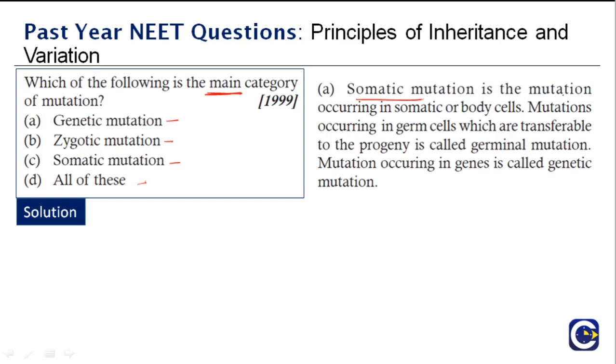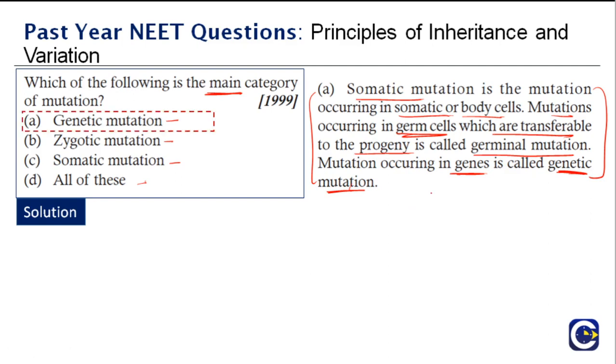Somatic mutation is the mutation occurring in somatic or body cells. Mutations occurring in germ cells which are transferable to the progeny are called germinal mutation. Mutations occurring in genes are called genetic mutations. These are definitions of different types of mutations, but the main category of mutation is A, genetic mutation.